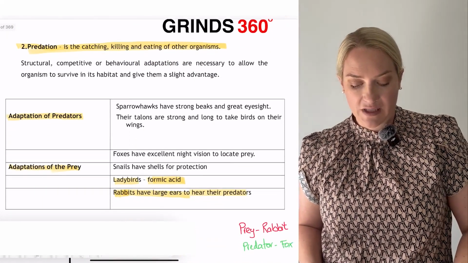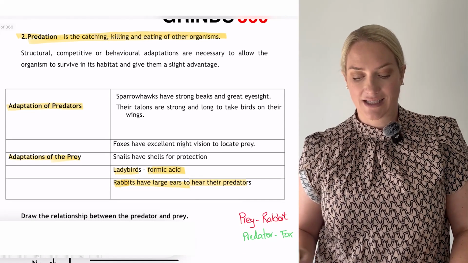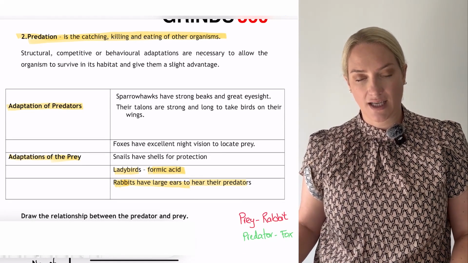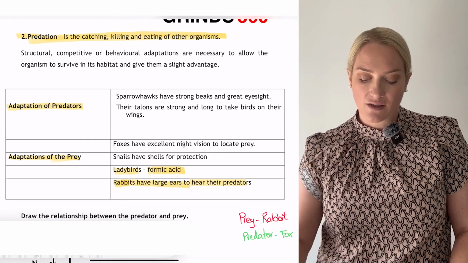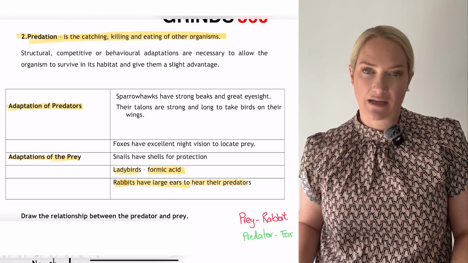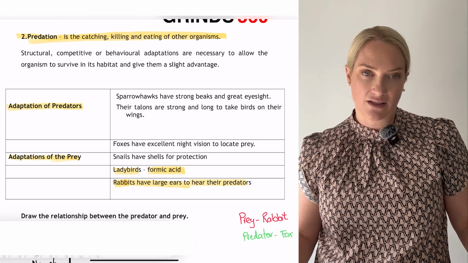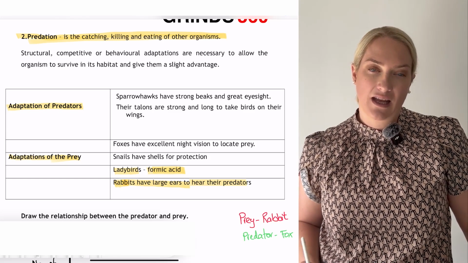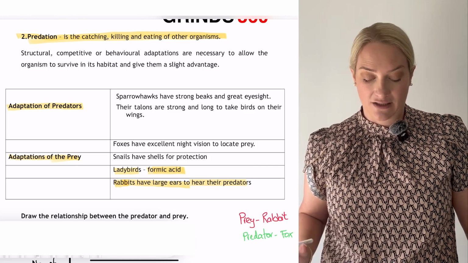Now, predation. Predation is the catching, killing, and eating of organisms. Again, another definition that we need to know. Structural, competitive, and behavioural adaptations are necessary to allow the organisms to survive in their habitat, and that will give them a bit of an advantage.